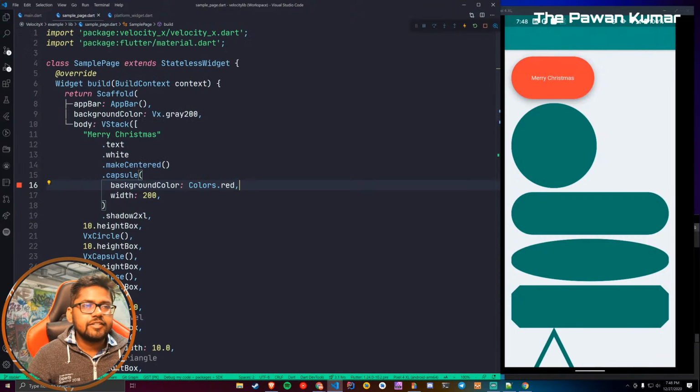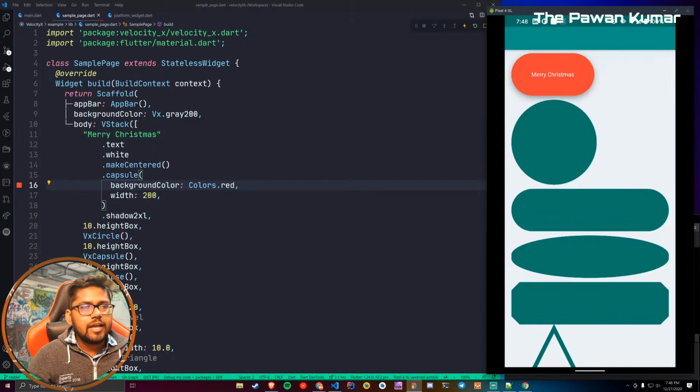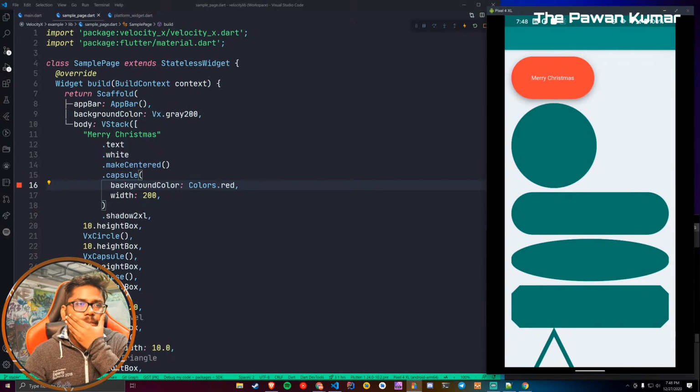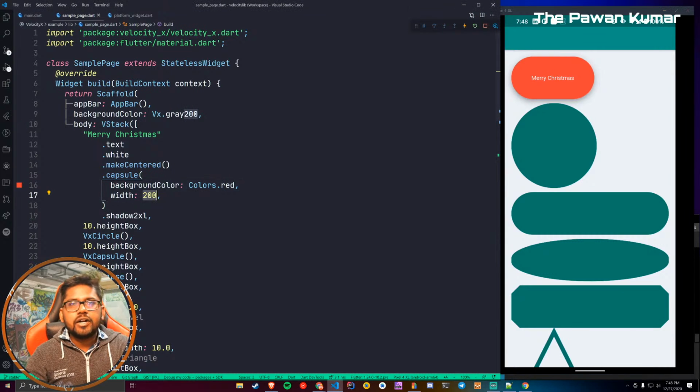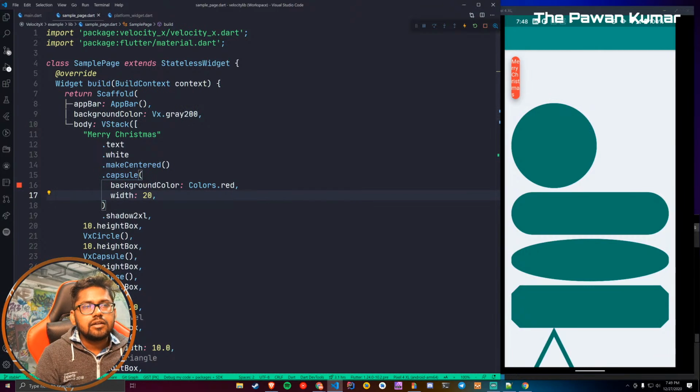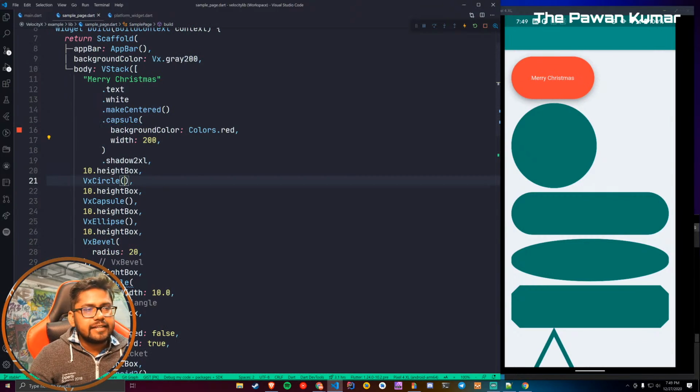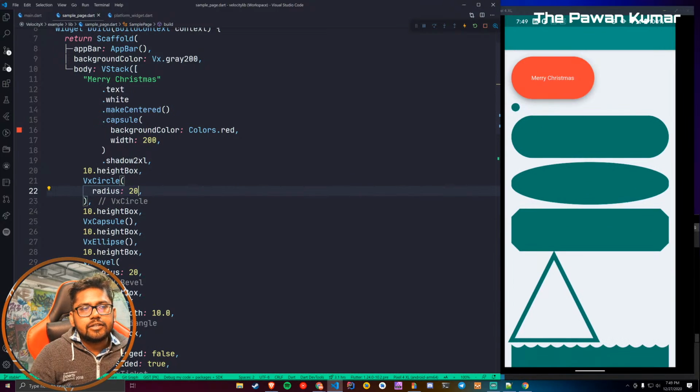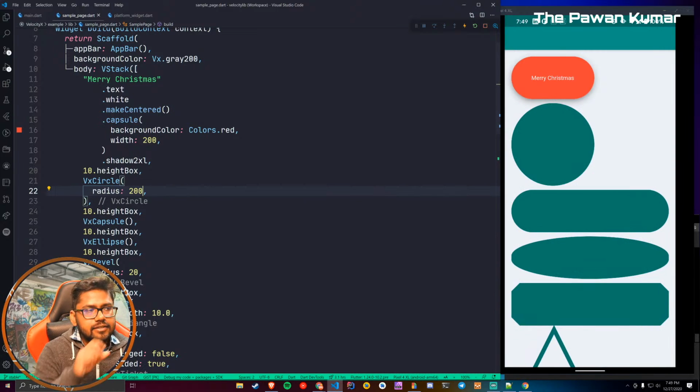Okay, so this is all good. What if I want to animate this particular thing? Let's say this capsule is of width 200, okay, which is fine. What if I change its width to, let's say, 20? Okay, this will look very bad. Okay, let's take the example of this circle. Let's give it a radius of 20, and it goes like this, which is good. 200, it goes like this.